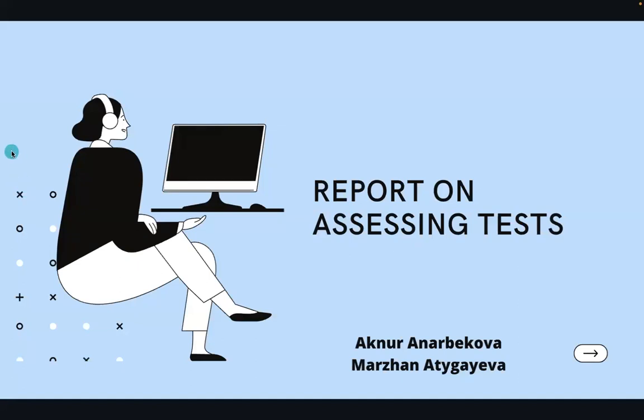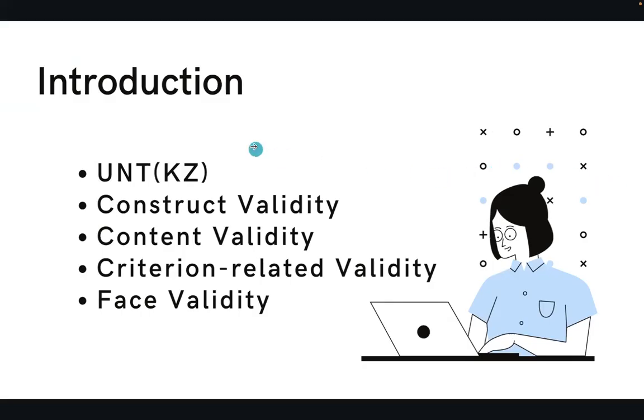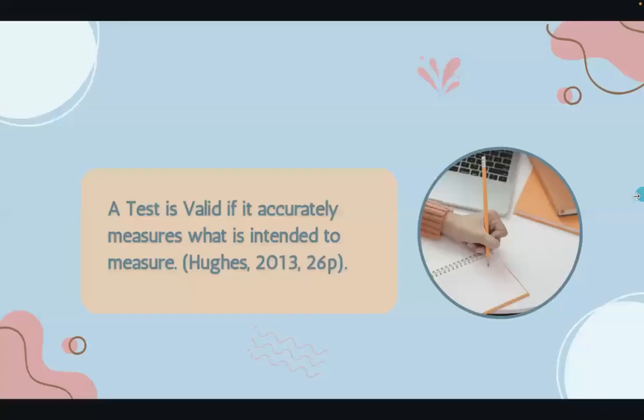Unified test. Today, me, Marjan, and Akhnur made a report on assessing UNT. So today we'll talk about UNT itself, what kind of test it is, and also whether it's valid on the level of different validities that we already learned about. They are construct validity, content validity, criterion-related validity, and face validity.